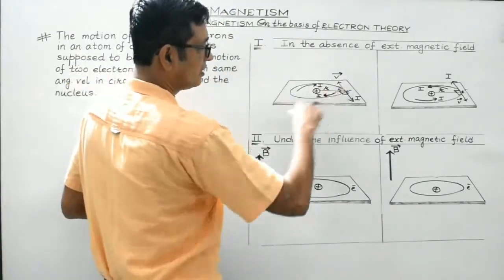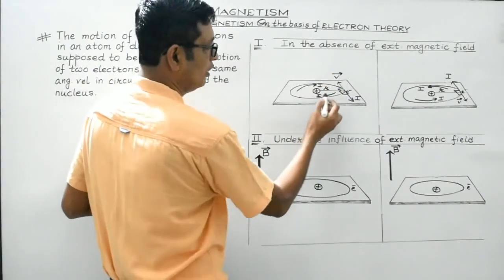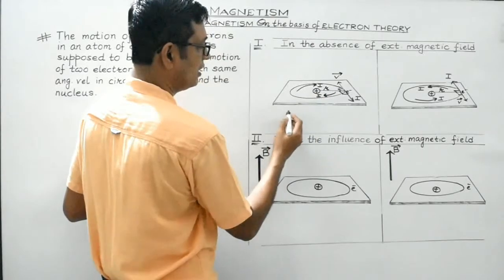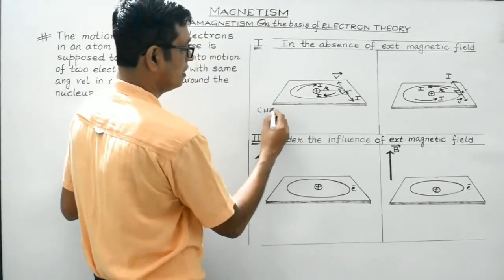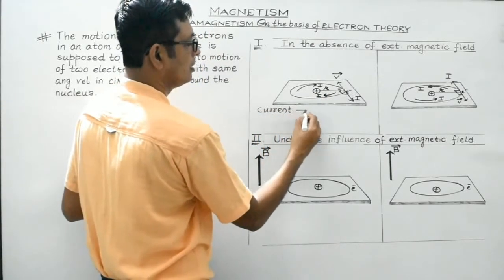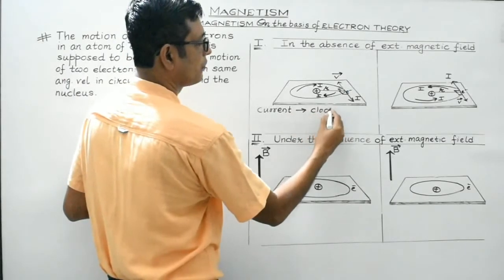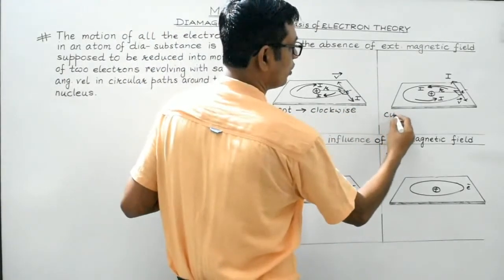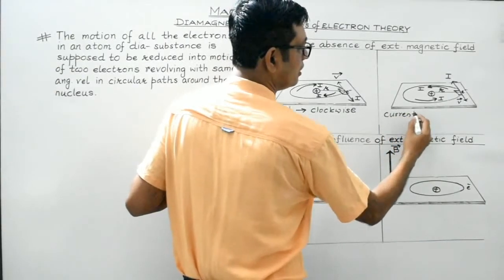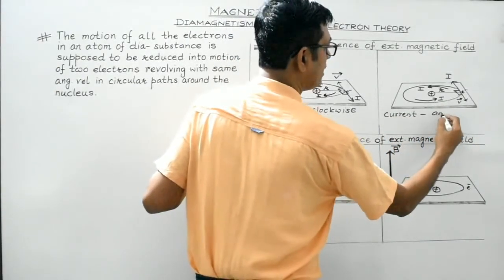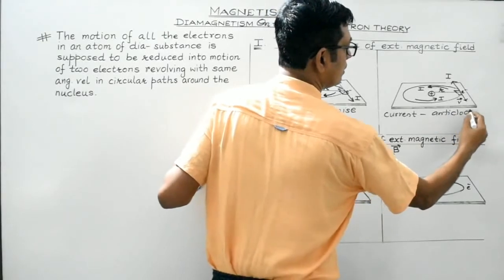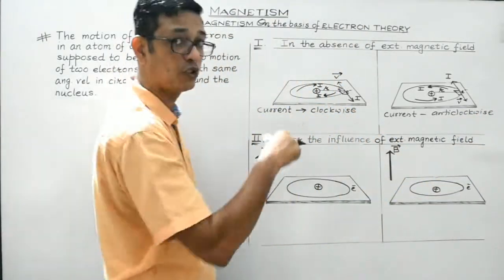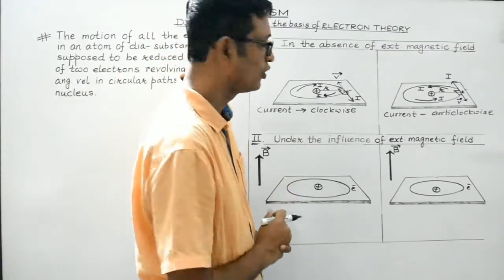So here current is in the clockwise direction. So this will definitely act as south polarity. Here the electron's revolution will constitute a current in the anti-clockwise direction, opposite to that of the revolution of the electron.